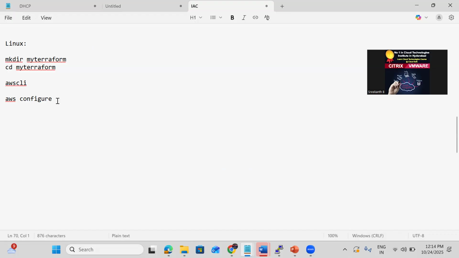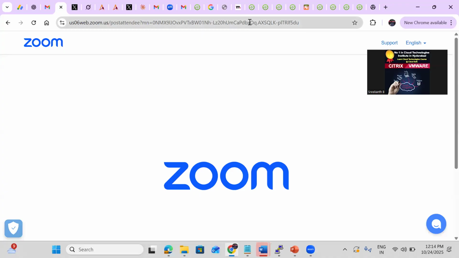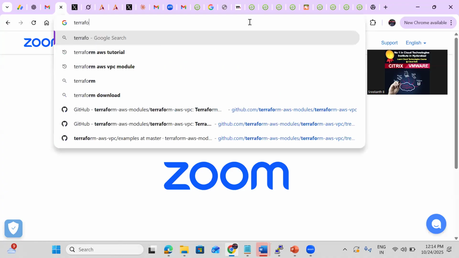After you configure this, in this directory we are going to keep the main.tf file. Come here and search for Terraform AWS tutorial.